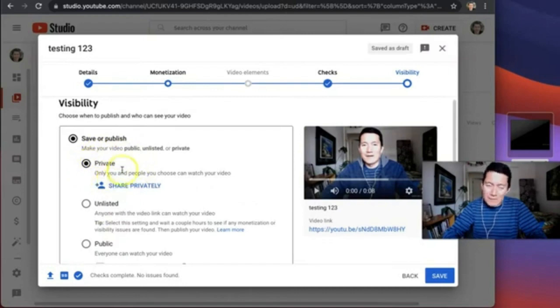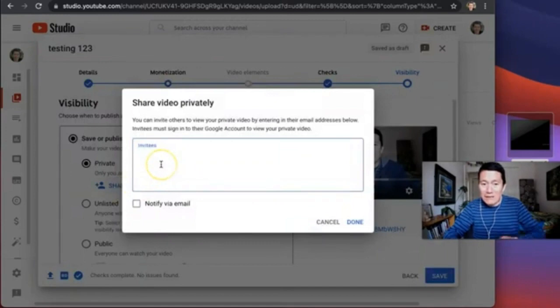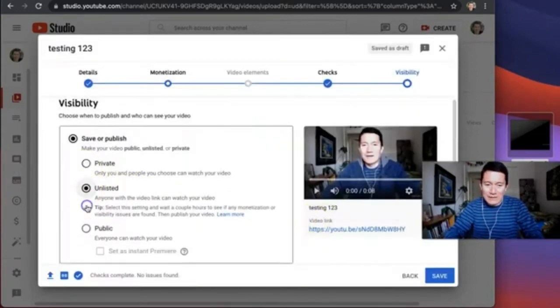And here, I think by default now, it's unlisted, but some people make the mistake of clicking private. Not a mistake, but it's tricky to make it private, because this means to make other people be able to see it, you have to have the email addresses of people who have their Google account associated with the email address you're adding here. And so if you don't know which email address they have that's associated with their Google account, they won't be able to see the video. So I always choose unlisted, because this means it's easy for the people I share it with to access the video, but it's not findable by anybody else, and it's not findable on my channel.